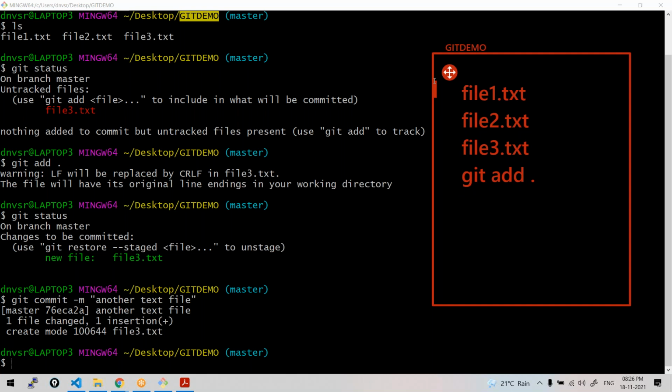But logically, with respect to the architecture, whenever you add it, you will say it is in the staging area. Then if you do commit, you will say it's in the local repository. Got it? When you do git add, staging area. When you do git commit, local repository. When you just created them, working directory.